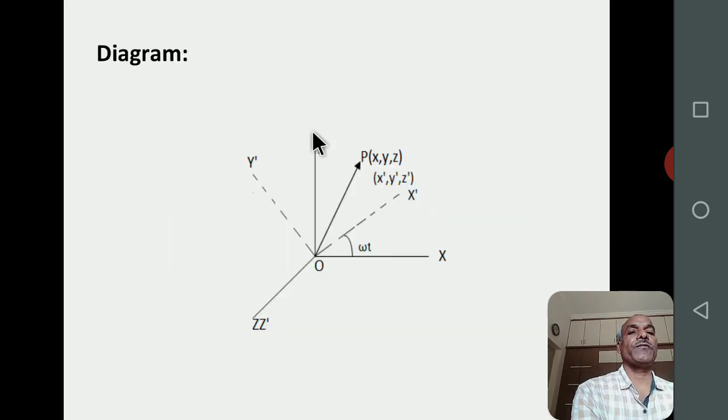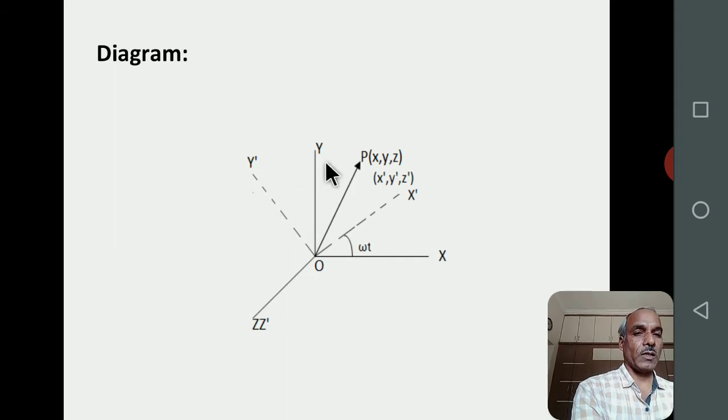This is shown in this figure. Here, this is S frame of reference and this one is S dash frame of reference, and O is the common origin for both the frames of references, and the frame S dash is rotated with an angular velocity omega about the common z axis.